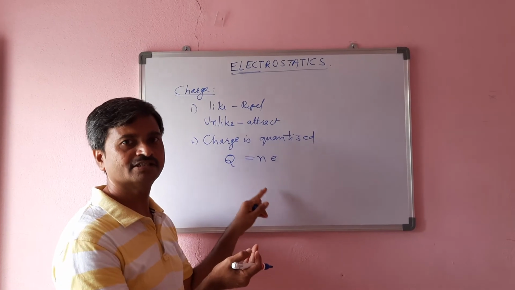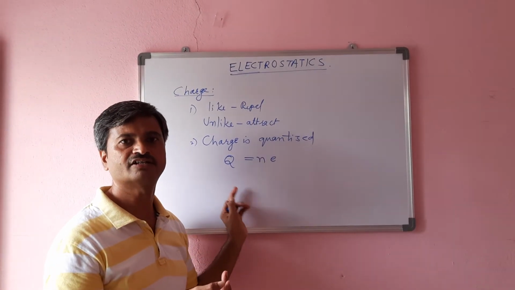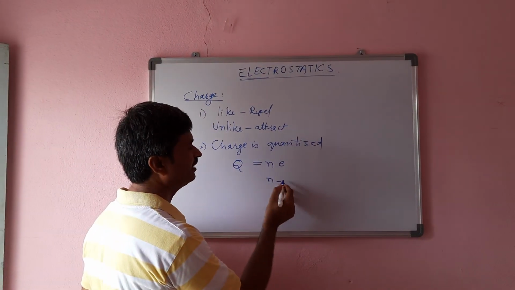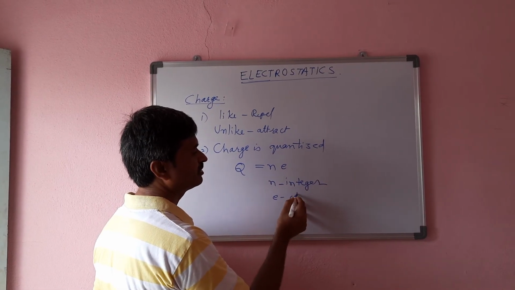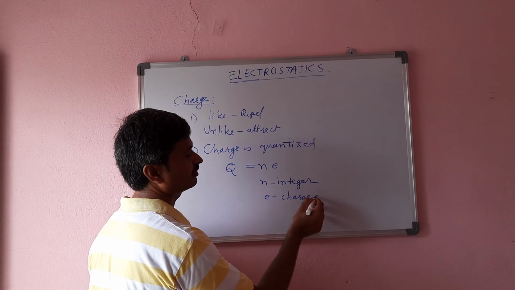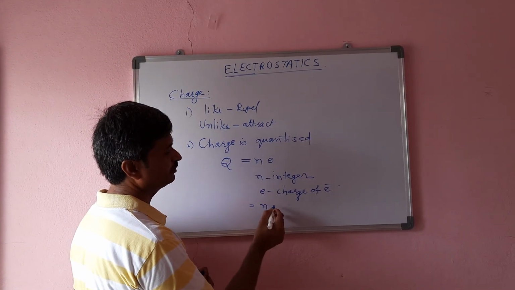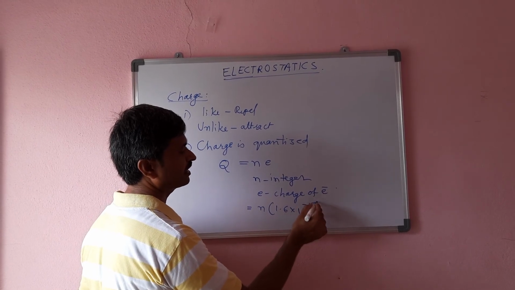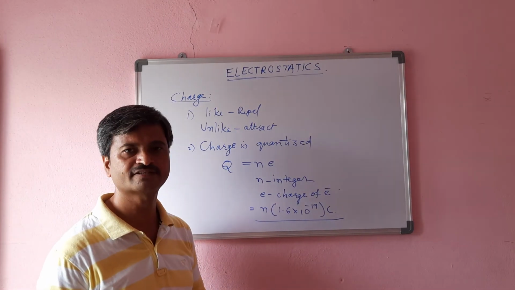So such quantization, discrete charge levels, is called charge is quantized. So this we can understand. Q = ne, where n is an integer and e is the charge of the electron. So the total charge on a body is equal to n into 1.6 into 10 to the power of minus 19 coulombs. This we can understand from this.